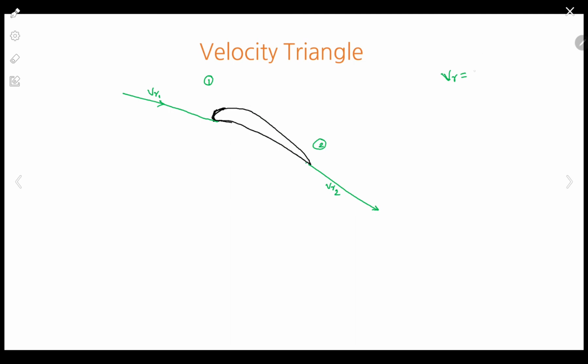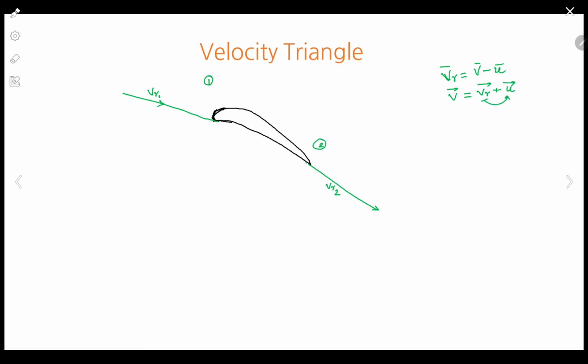This is nothing but V minus U, the vector subtraction of the blade velocity from the absolute velocity of the fluid. If we rearrange this, the absolute velocity must be the vector addition of V relative plus blade velocity.